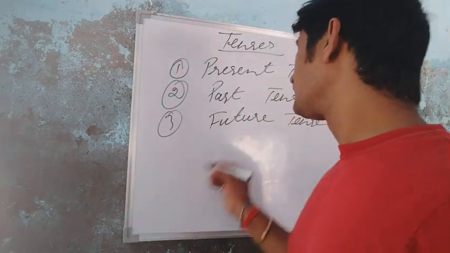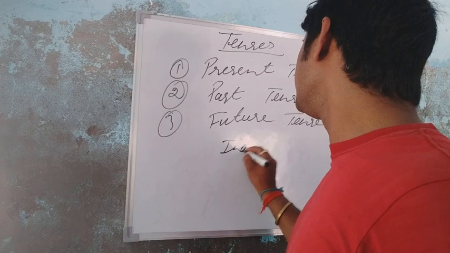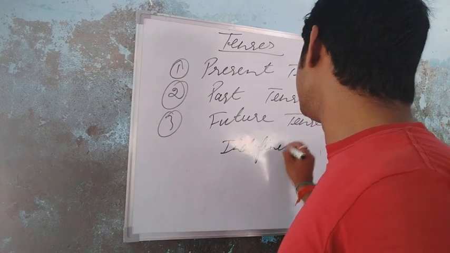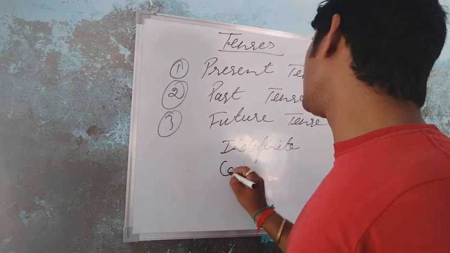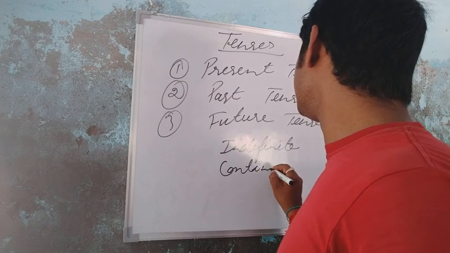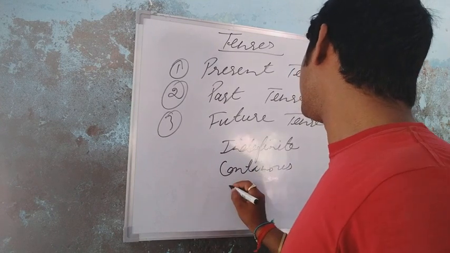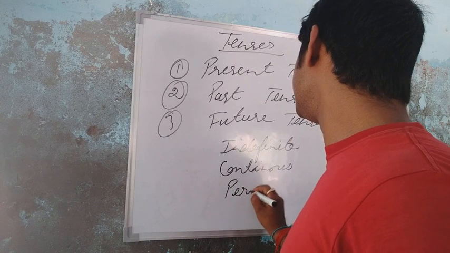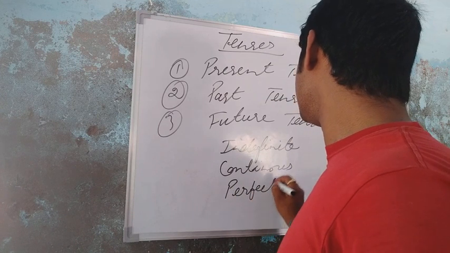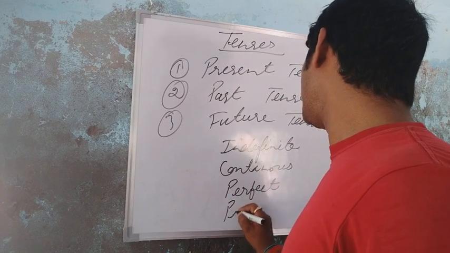Okay, students. So first, indefinite, continuous, perfect, and perfect continuous.